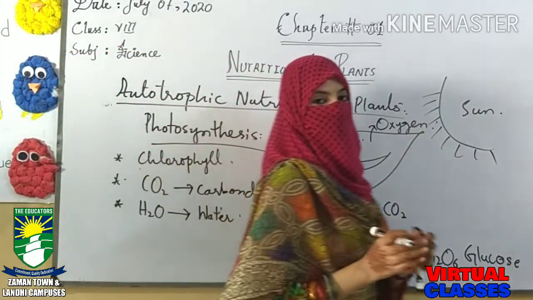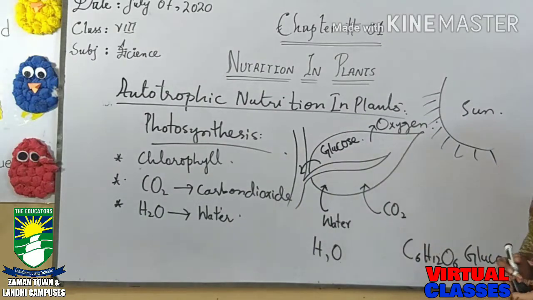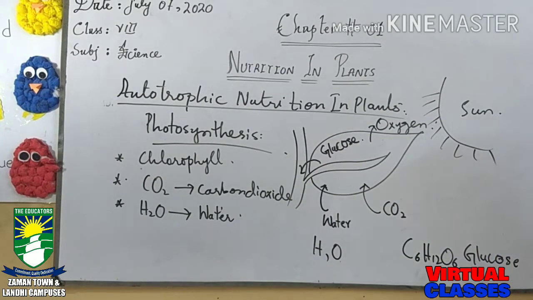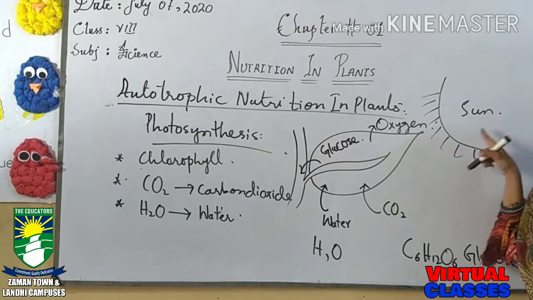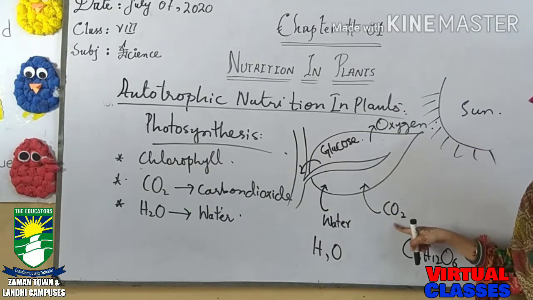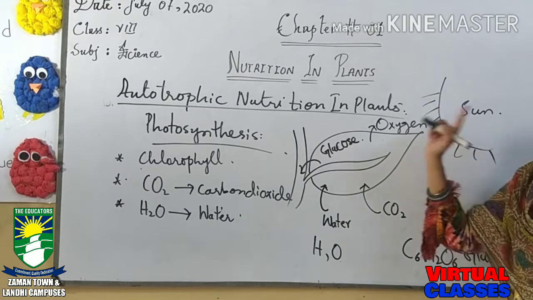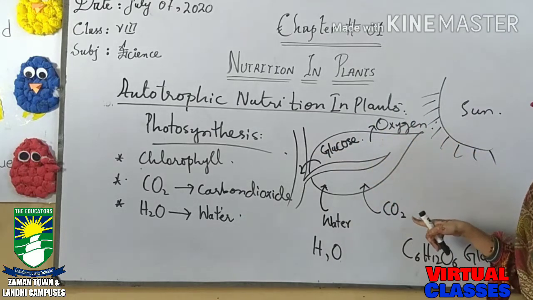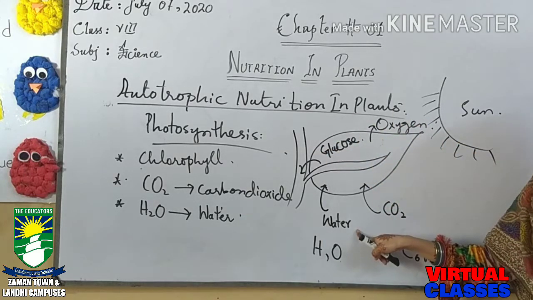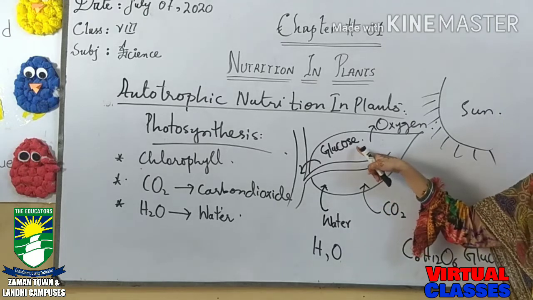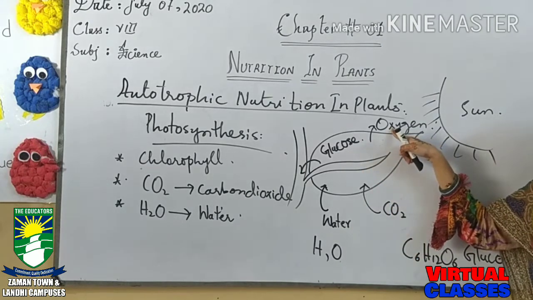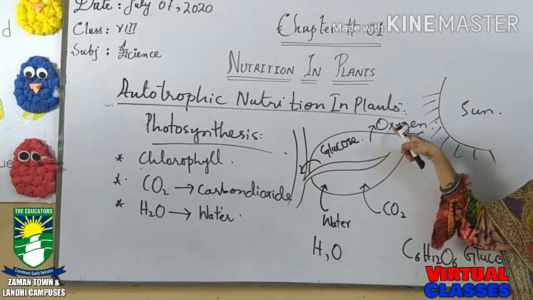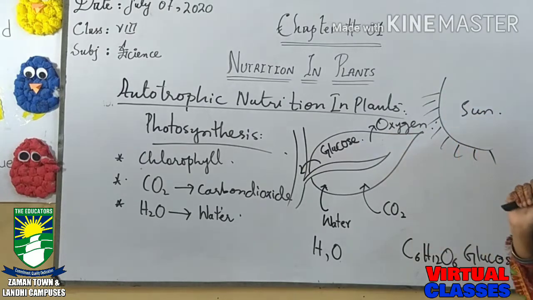Now how can we summarize the definition of photosynthesis? Photosynthesis is a process in which a plant prepares its food in the presence of sunlight and chlorophyll. The raw materials used here are carbon dioxide and water, forming the food, glucose, along with the loss of oxygen gas and some energy as well.